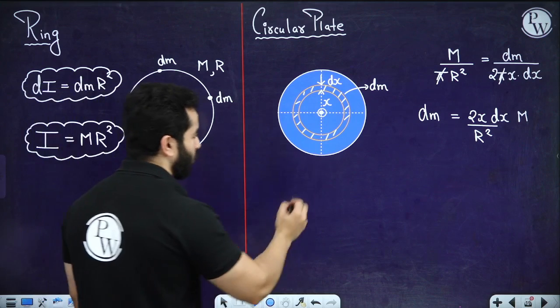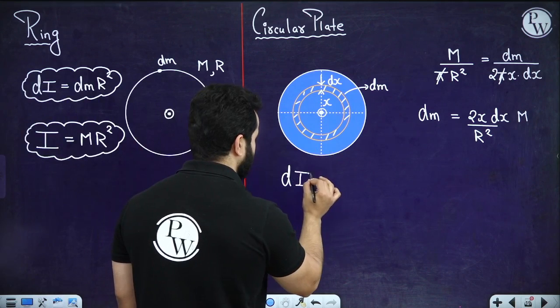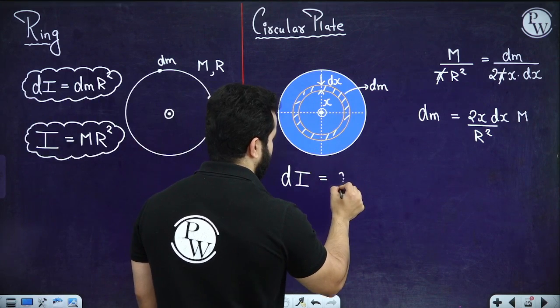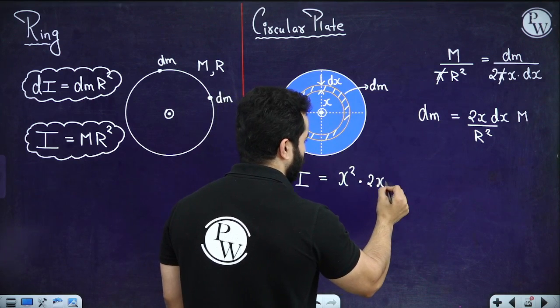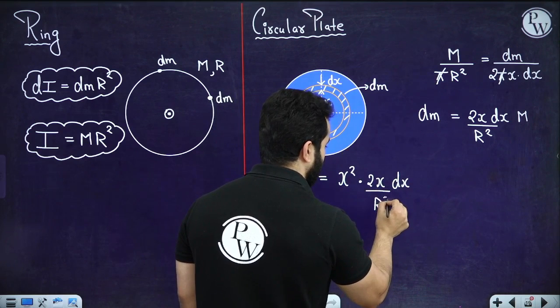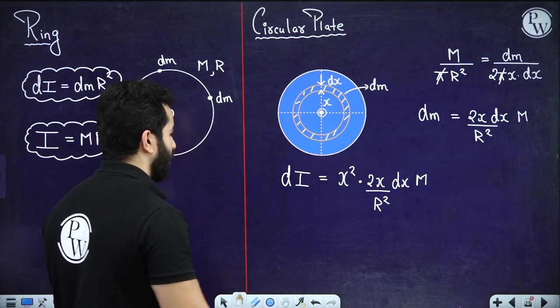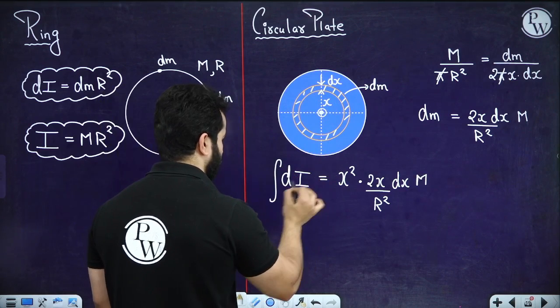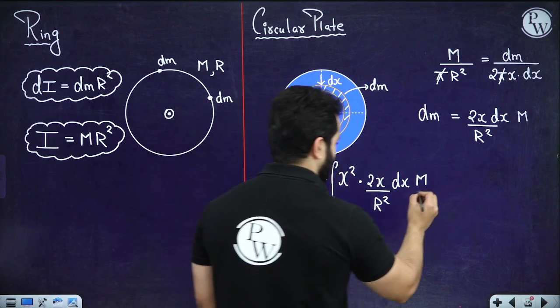Now the next thing is rewriting dI. So dI will be x square, and instead of dm I'm going to rewrite it again as 2x times dx divided by r square times m, and now I'm going to integrate it from 0 to r.